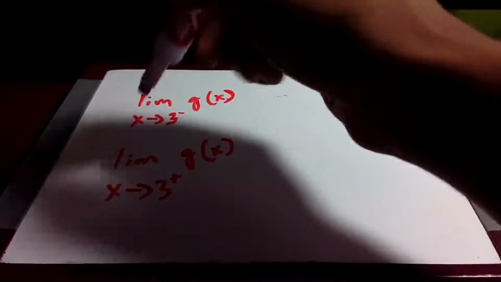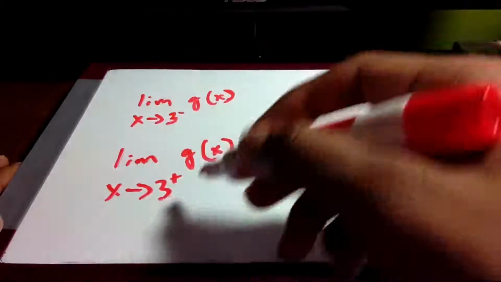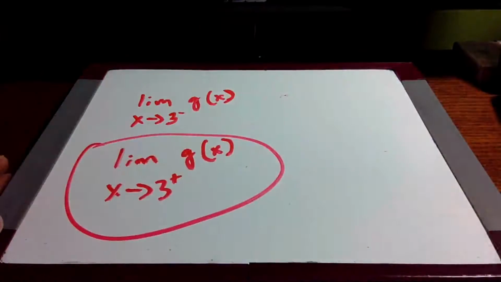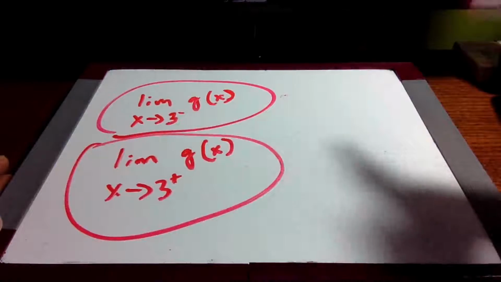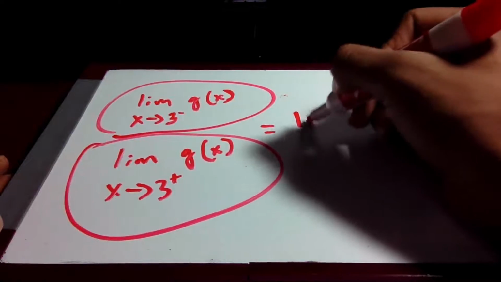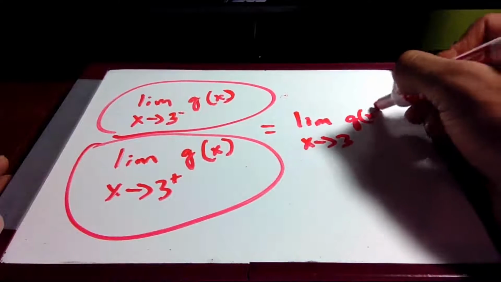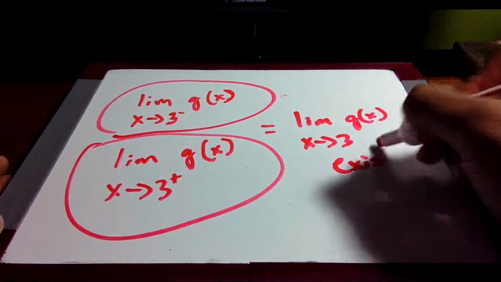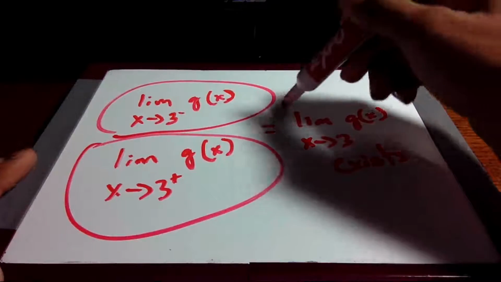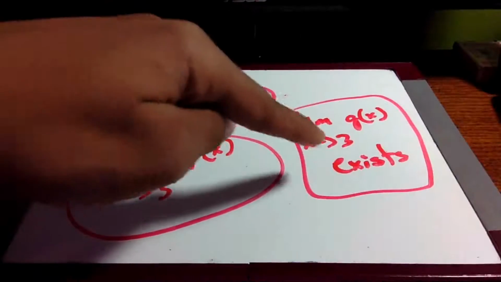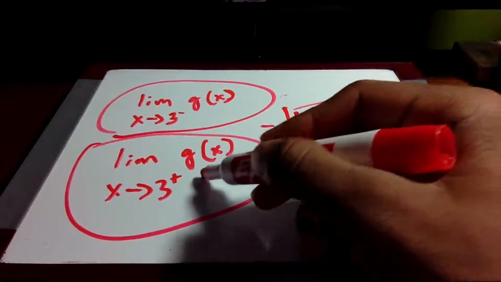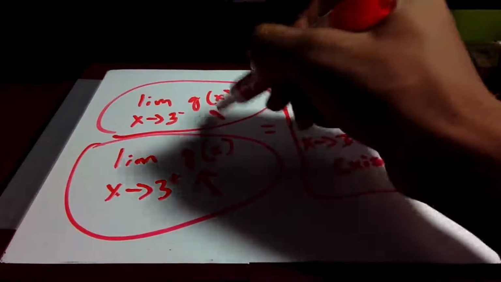So now, when this limit right here is equal to this limit, then we can say that the limit as x approaches 3 in g of x exists. And this can only be true if this equals this.